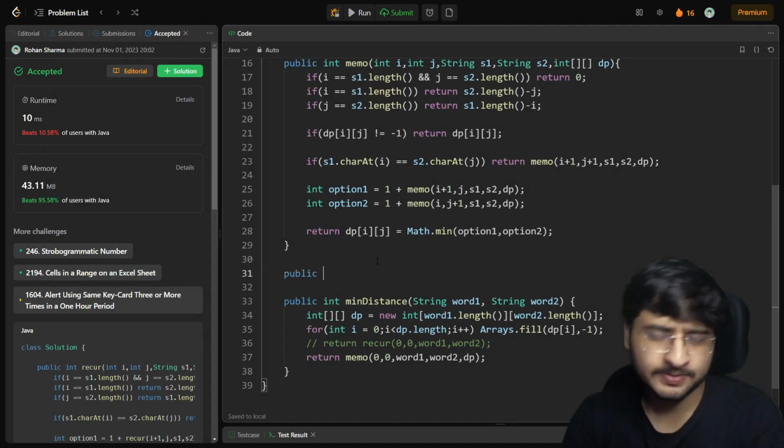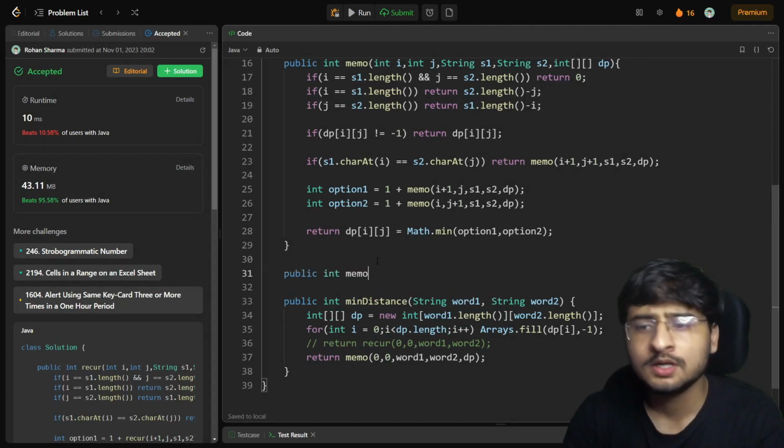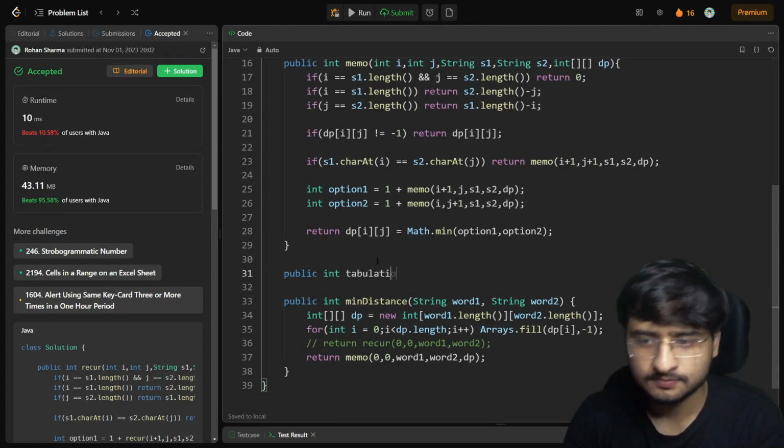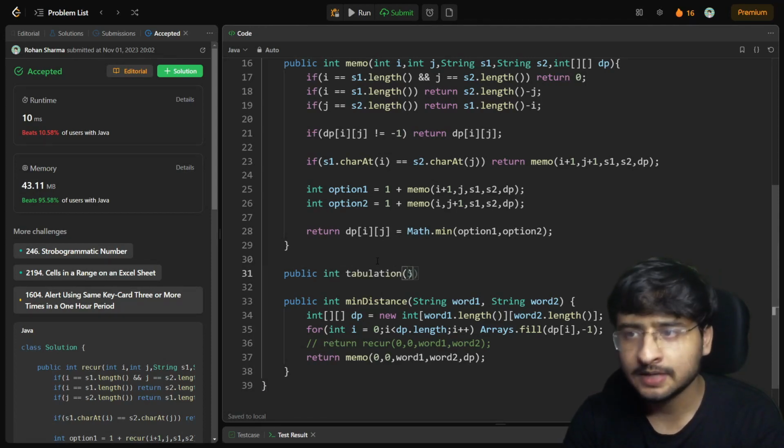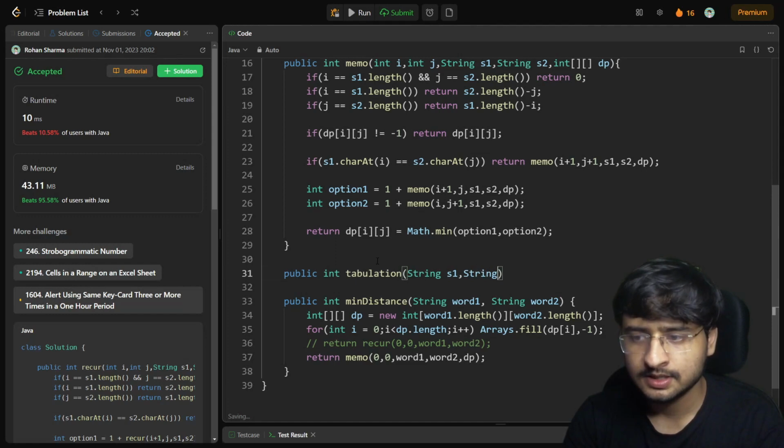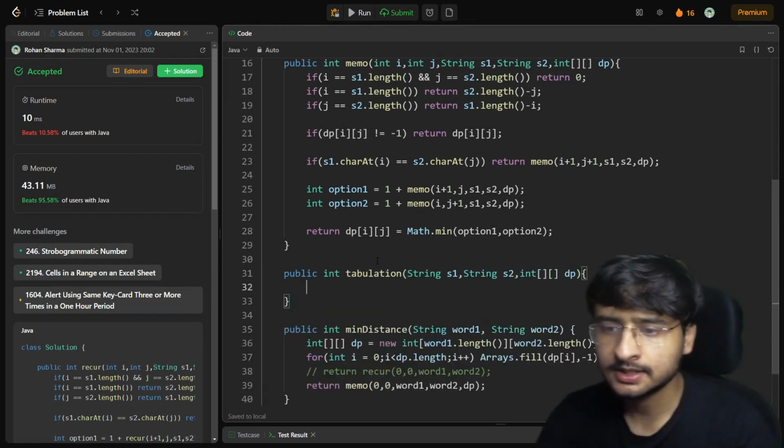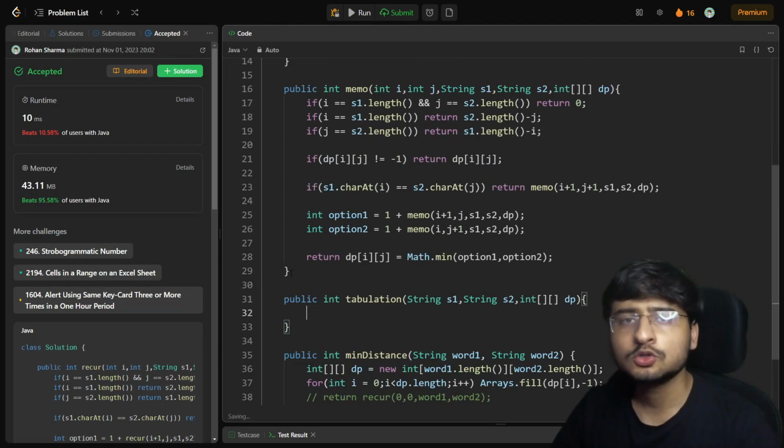Basically, what I'm going to do is create a function, public int memoTabulation, and I'll simply pass string s1 and s2 here along with the DP array, right? So int[][] dp, correct? Basically, I want to start two loops because the DP is two-dimensional.